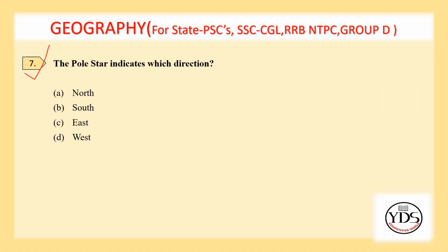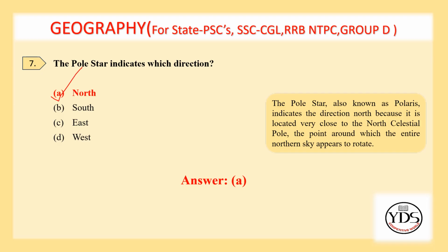Seventh question. Pole star indicates which direction? North, south, east, west. Option A, north is the correct answer. The pole star, also known as Polaris, indicates the direction north because it is located very close to the north celestial pole, the point around which the entire northern sky appears to rotate.